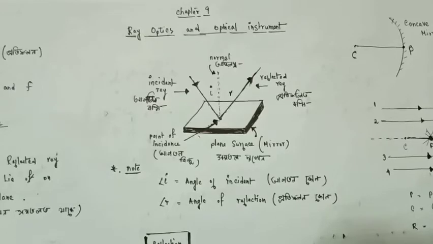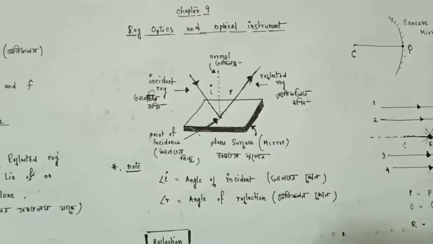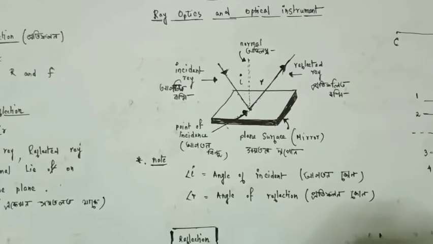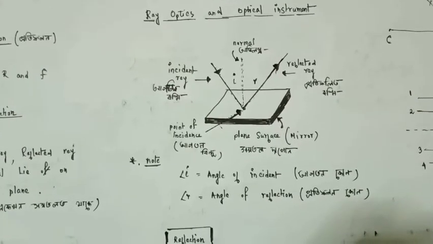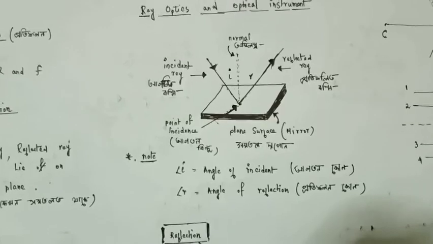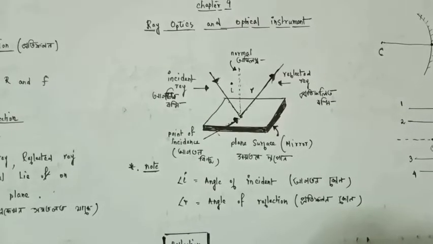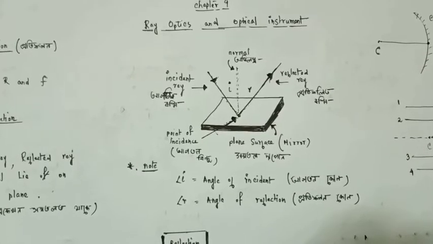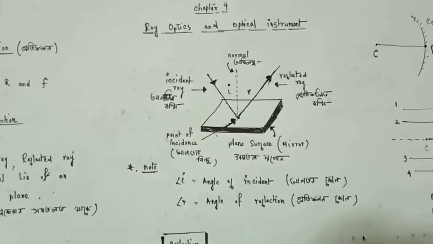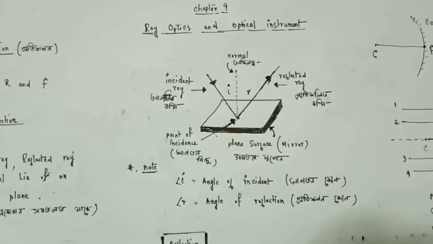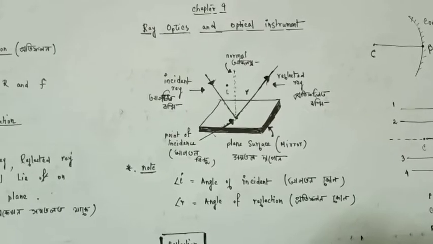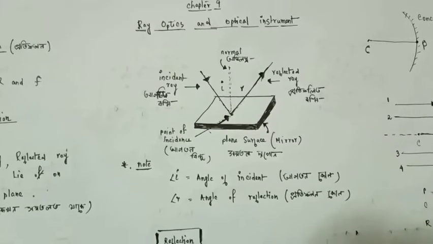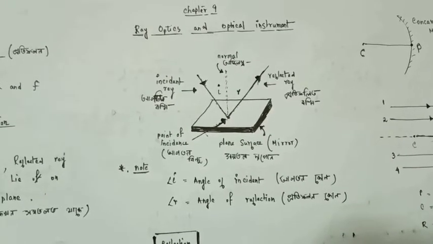So in the case of reflection, there is only one medium which will work on it. Therefore, when one medium is working, that is called reflection. But when two mediums are working, then it is called refraction, and there will be a slight change in the direction of light.